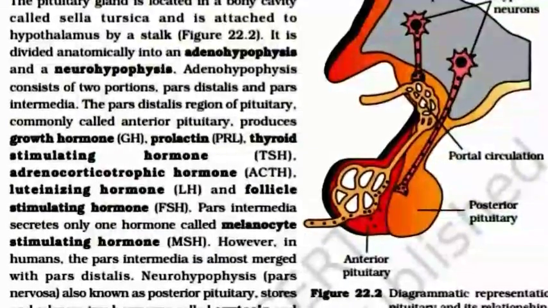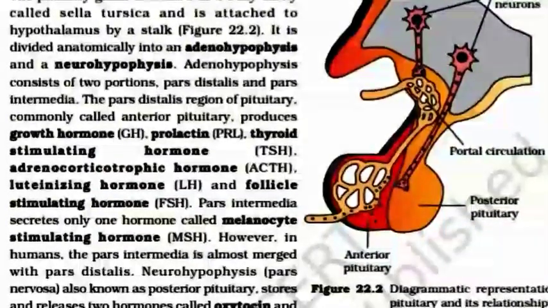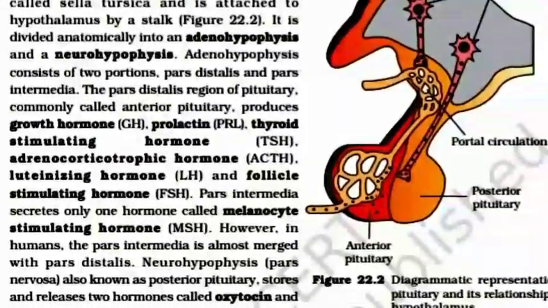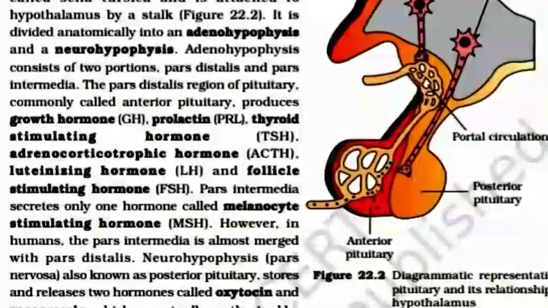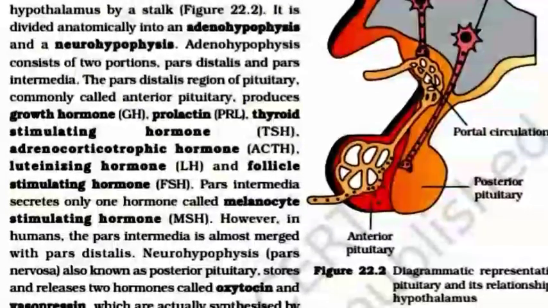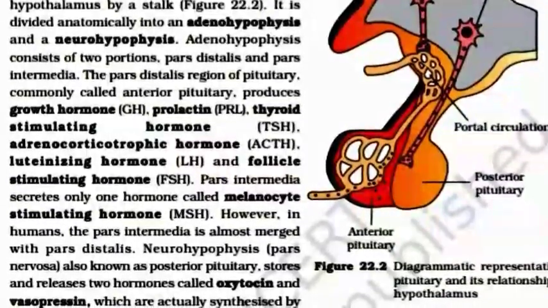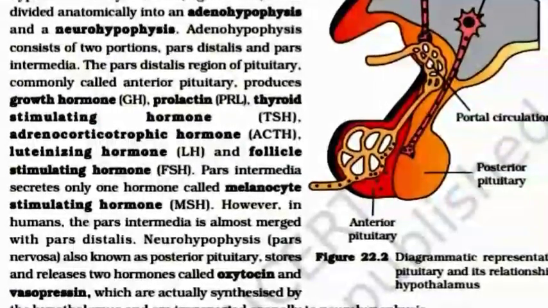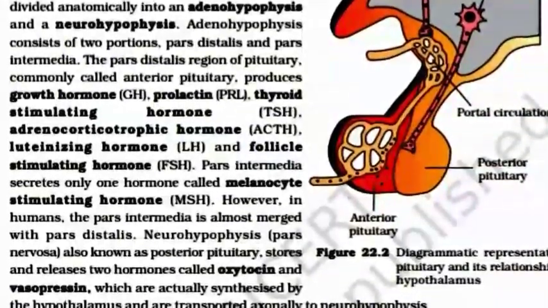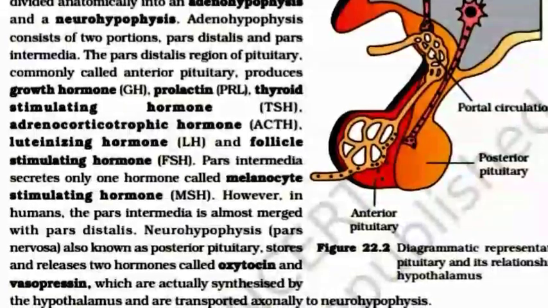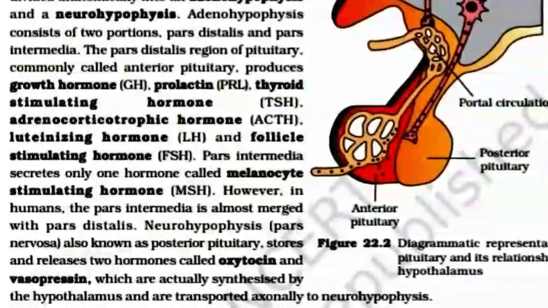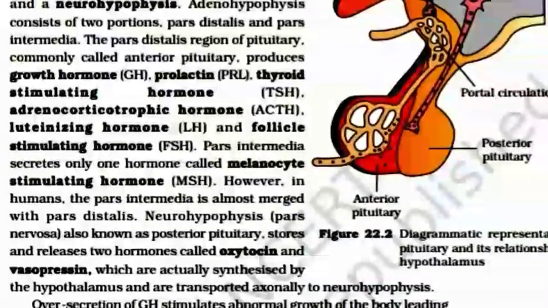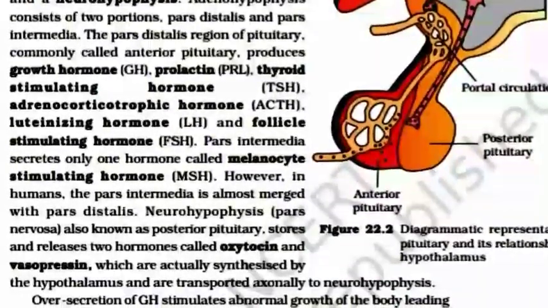Adenohypophysis consists of two portions, pars distalis and pars intermedia. The pars distalis region of pituitary, commonly called anterior pituitary, produces growth hormone, prolactin, thyroid stimulating hormone, adrenocorticotropic hormone, luteinizing hormone, and follicle stimulating hormone.